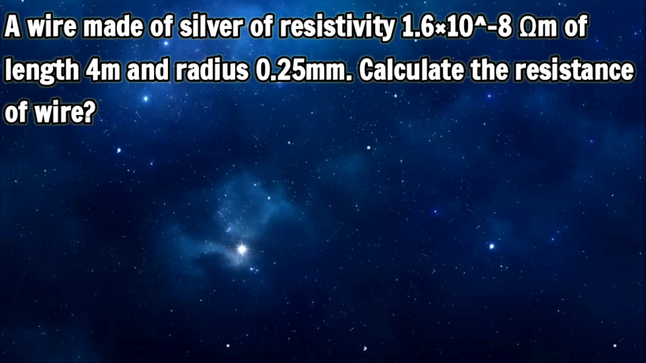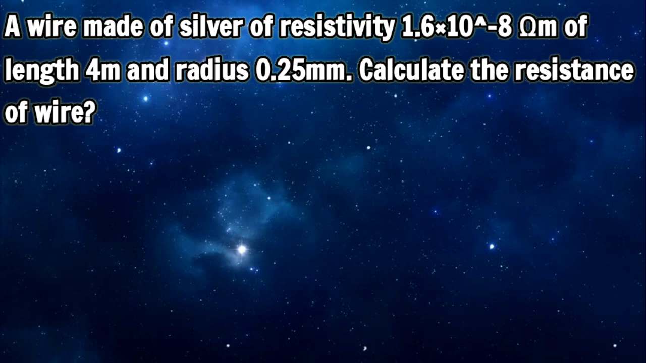Now let's see a problem. The question is, a wire made of silver of resistivity 1.6 into 10 power minus 8 ohm meter, of length 4 meter and radius 0.25 millimeter. Calculate the resistance of the wire. You may think, a wire made of silver?